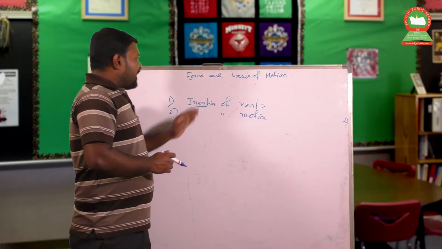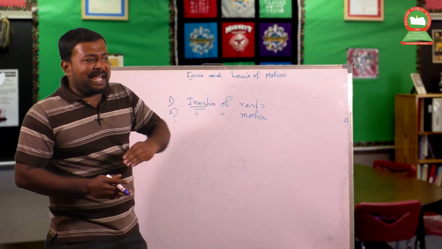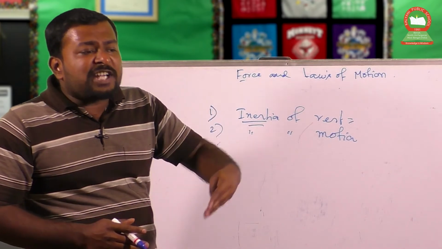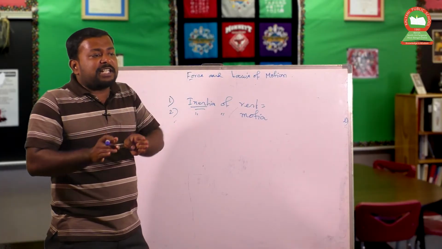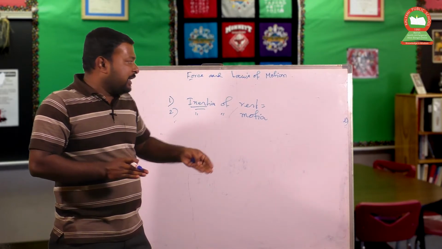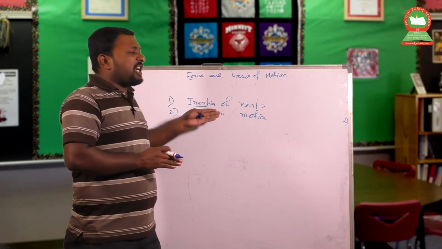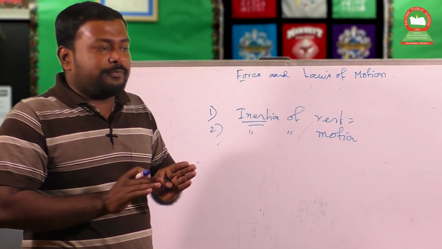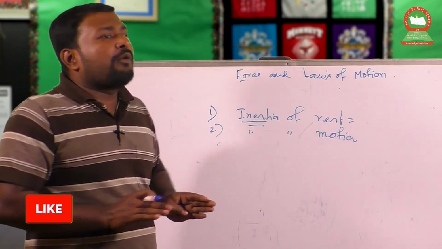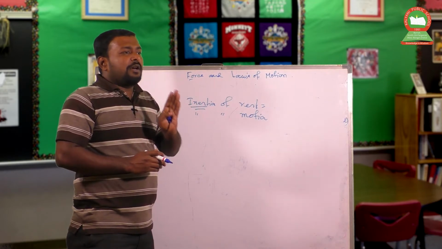Now, if we want to change the inertia of a particular body, we have to apply an external physical quantity on that body. That external physical quantity which is applied on the body to change its state is called force. So we have an idea about force, but this is a qualitative one. So this is the outcome of the first law of motion.